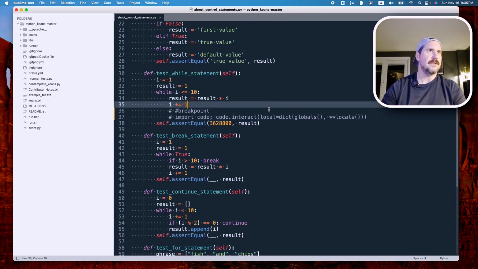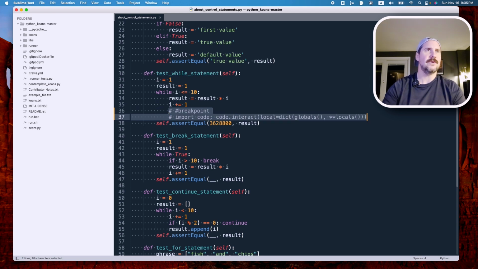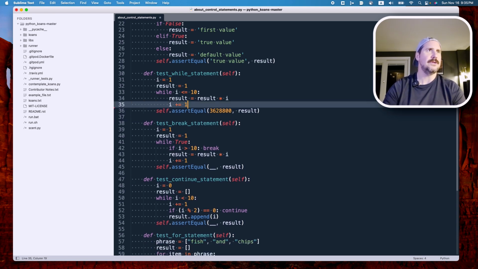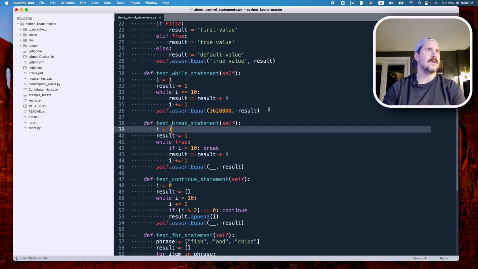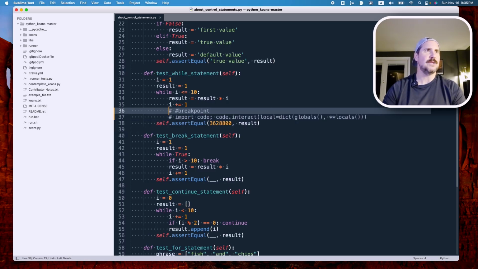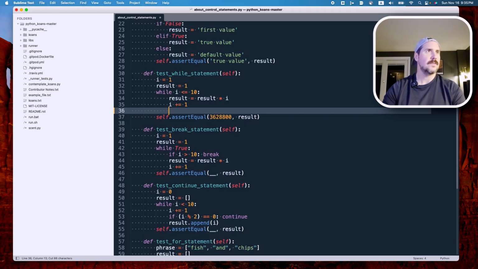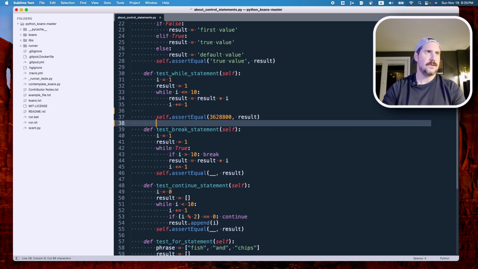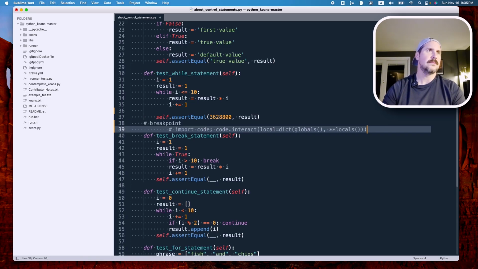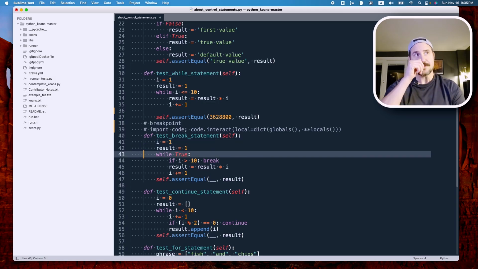So let me just get rid of this. We talked about this in the last video. If you're interested, you can go check that out on how to use something like that to debug a while loop in this case. All right, so you know what? Let me just have that in case we need it, because it looks like we might. So that'll be sitting there for us in case we need it.